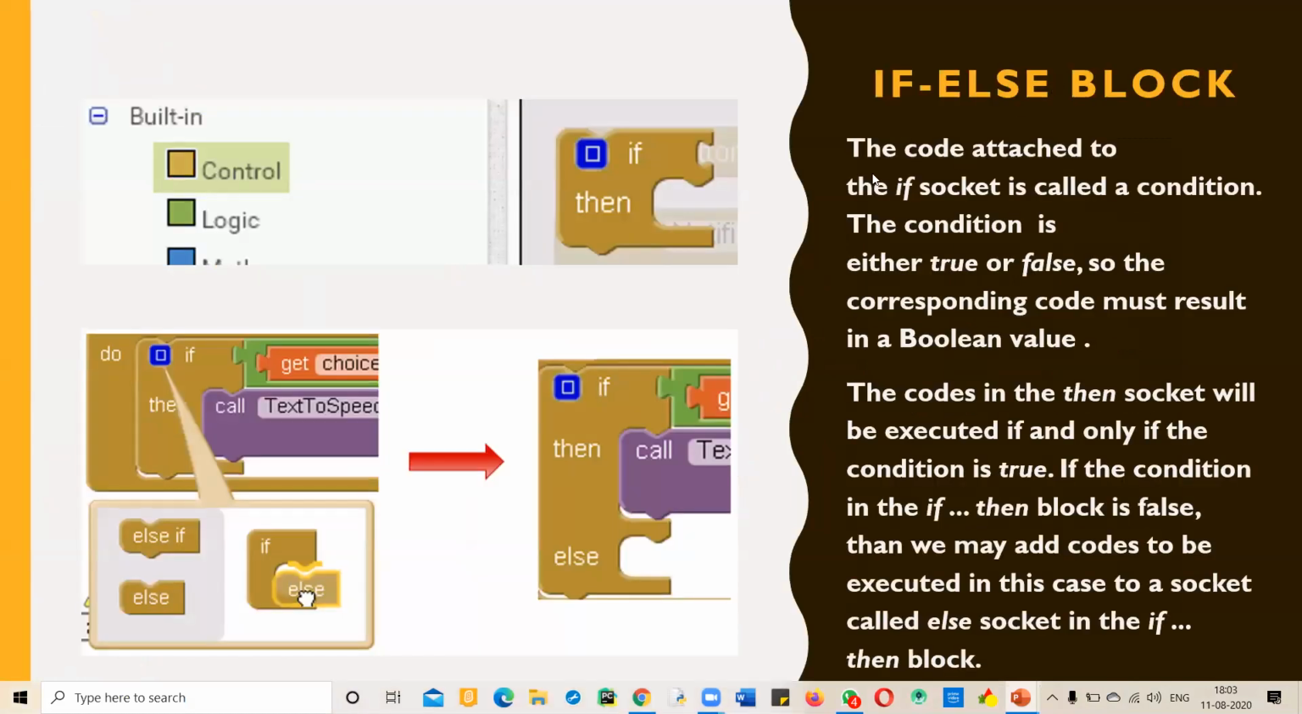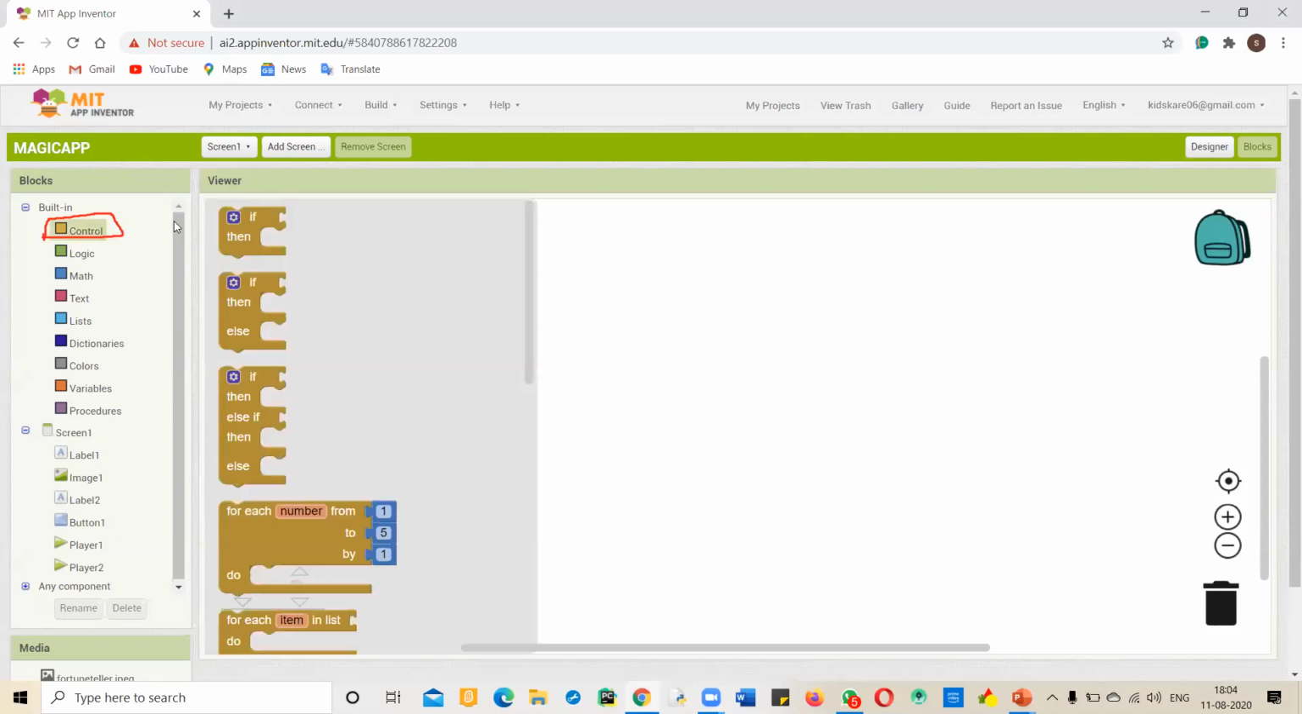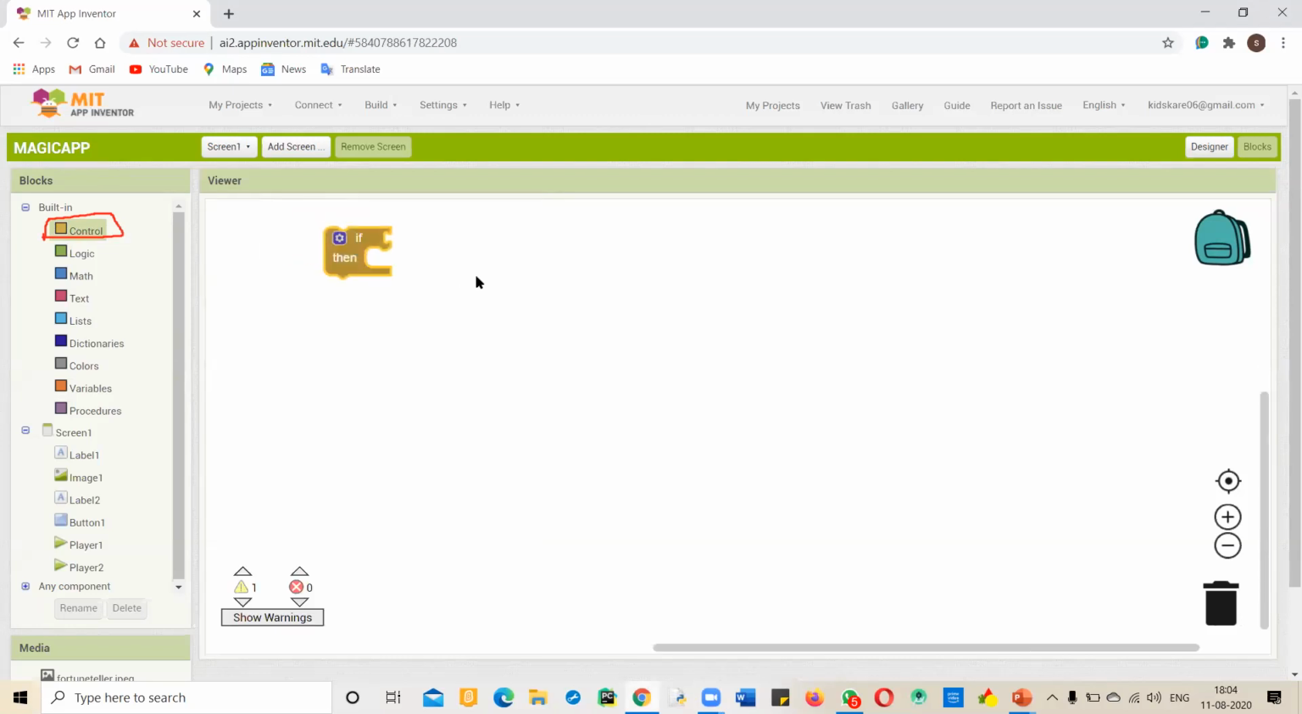The if else block. The code that is attached to it only executes in the then part, and first it looks for the if. I will show you in MIT App Inventor. You can find these blocks in the control section. So now quickly click on control, and this is the if then block. Don't drop it, just see mine.